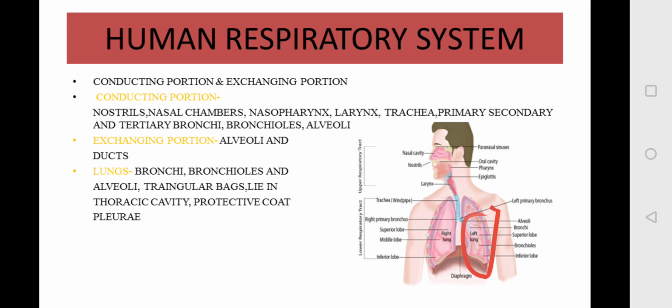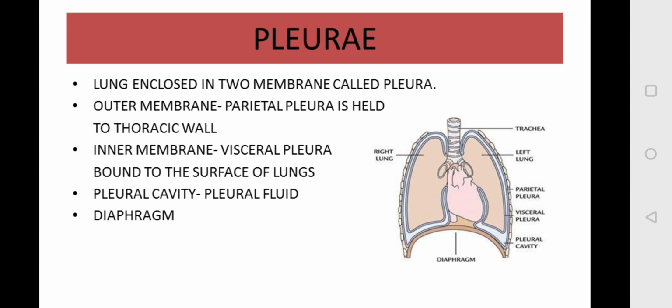These lungs are protected by a protective coat called pleurae. This is a membrane surrounding your lungs which protects your lungs. So let us discuss pleurae. Your lungs are enclosed in two membranes called pleura, singular or plural, and the outer membrane is known as parietal pleura, which is held to the thoracic wall. This is the parietal pleura, outer layer, which is attached to the thoracic wall, and the inner membrane is the visceral pleura. This is the inner membrane which is bound to the surface of your lungs.